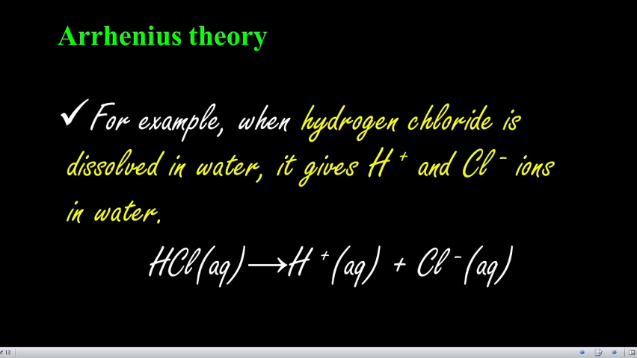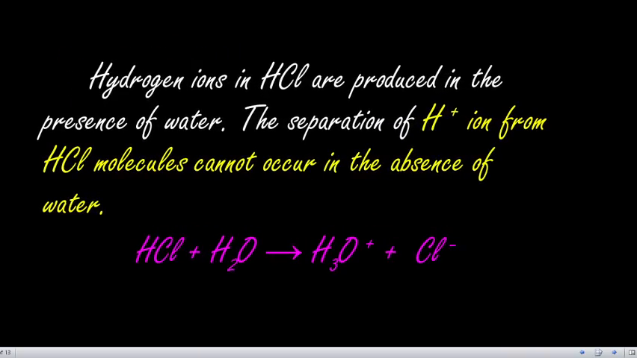If we dissolve that substance in water, it produces H plus and Cl minus ions. For example, hydrochloric acid gives hydrogen ions and Cl minus ions. So hydrochloric acid is called an acid according to the Arrhenius theory. These hydrogen ions are produced only in the presence of water. The separation could not be possible in the absence of water. You have to remember this. If there is no water, the charge separation cannot occur.